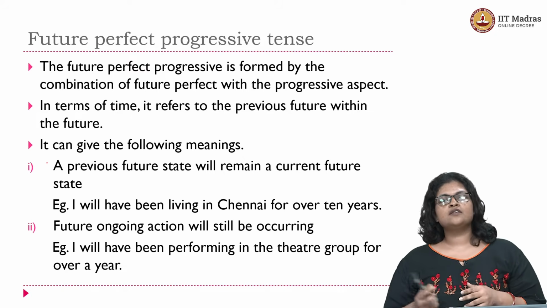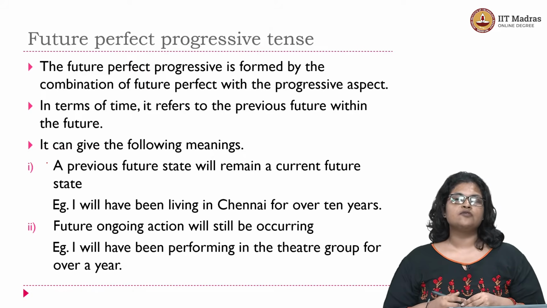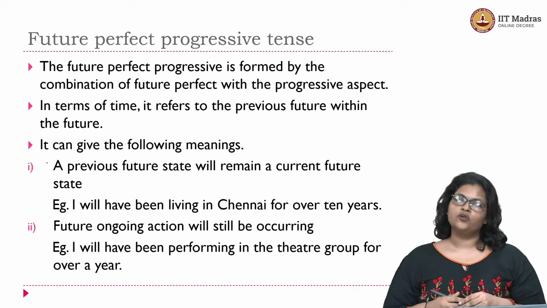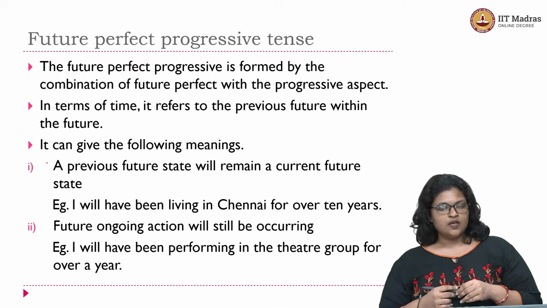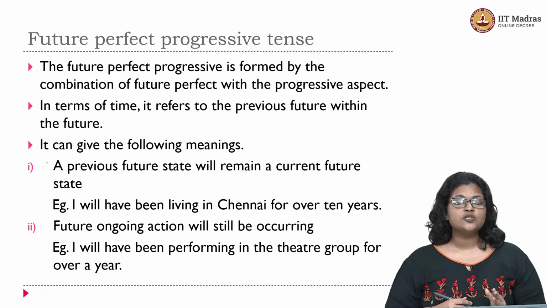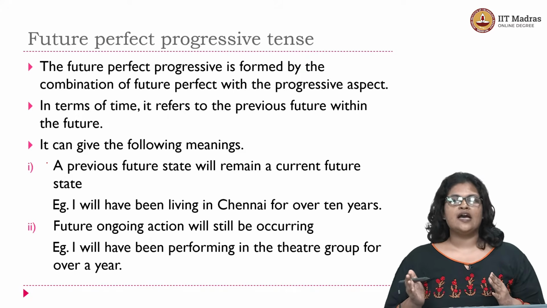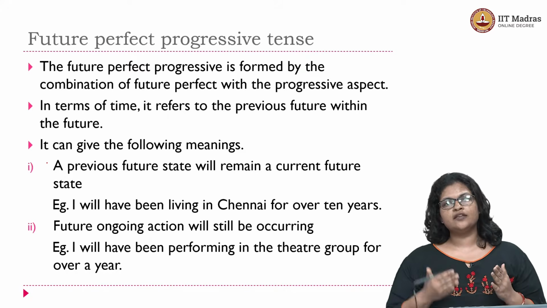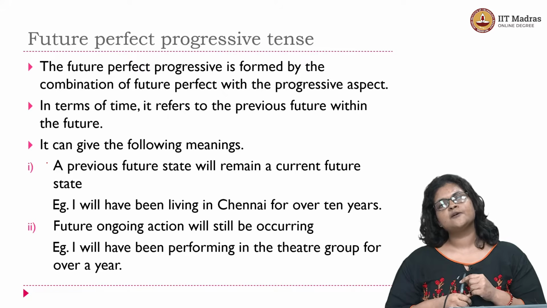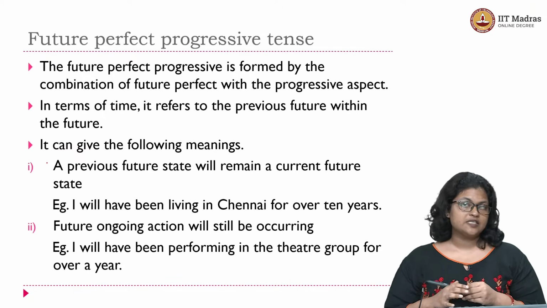It certainly gives a few meanings which add to the time reference in future tense, and we'll look at what those meanings are. So to begin with, the future perfect progressive is formed by the combination of the future perfect tense along with the progressive aspect. So you put together the perfect and the progressive aspect in the future time to form the future perfect progressive tense form.